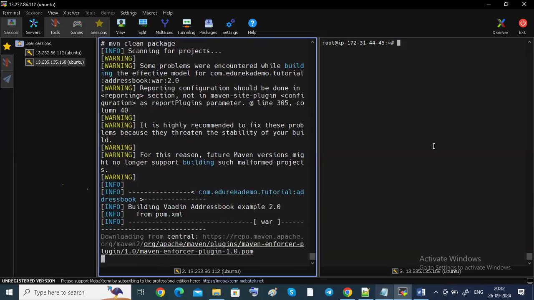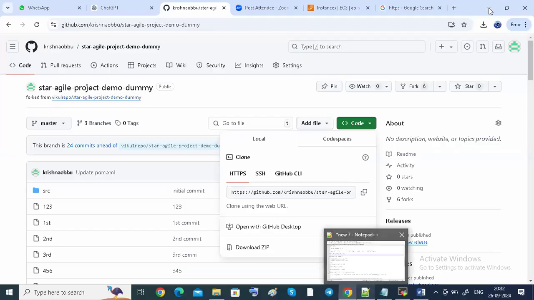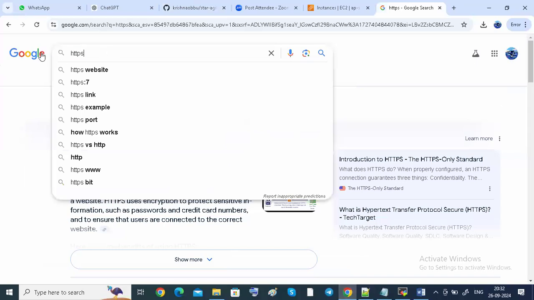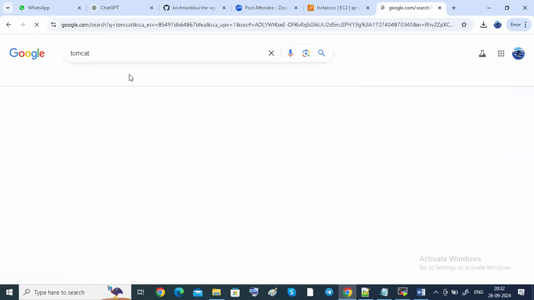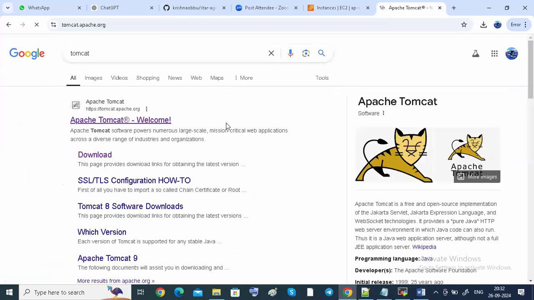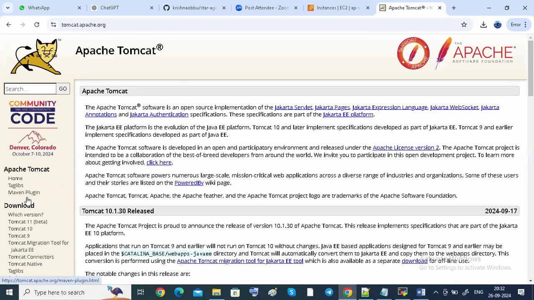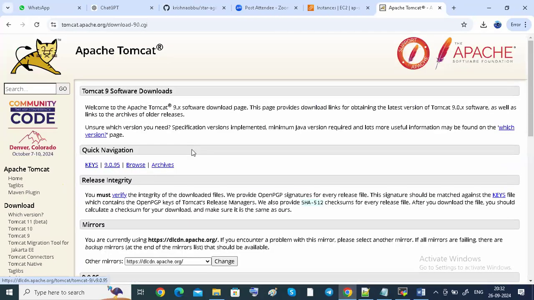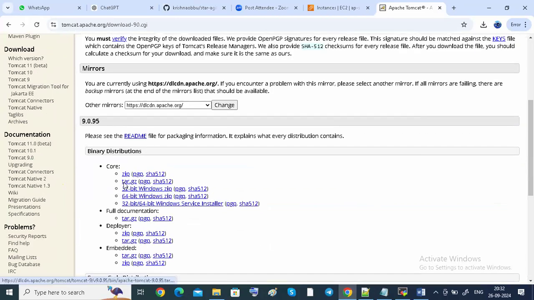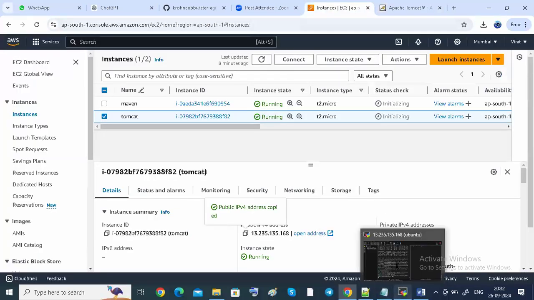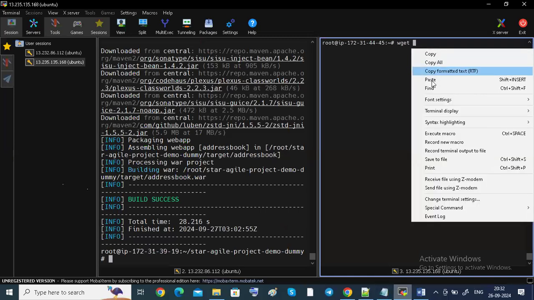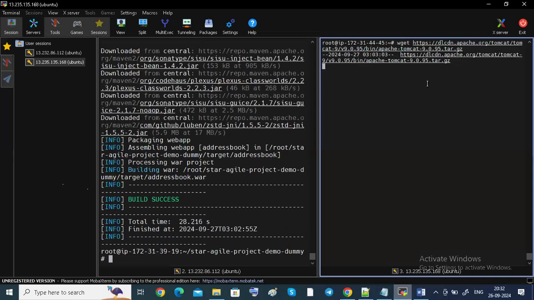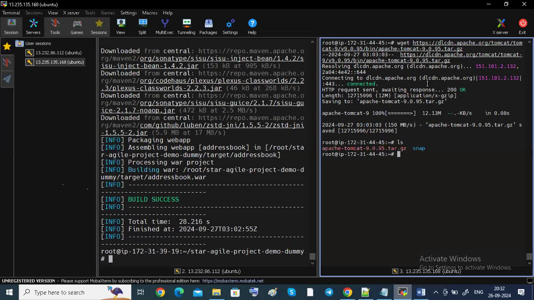Up to now done. Next we're going to install Tomcat here, guys. If you need to install Tomcat, you can go to the Tomcat website. Go to the Tomcat website, guys. Go to downloads. There is Tomcat 9, guys. Here is the tar.gz link. Then copy the link. I'm going to use wget here because I'm downloading via the web. That's what wget is. Now you can see Tomcat has been downloaded.